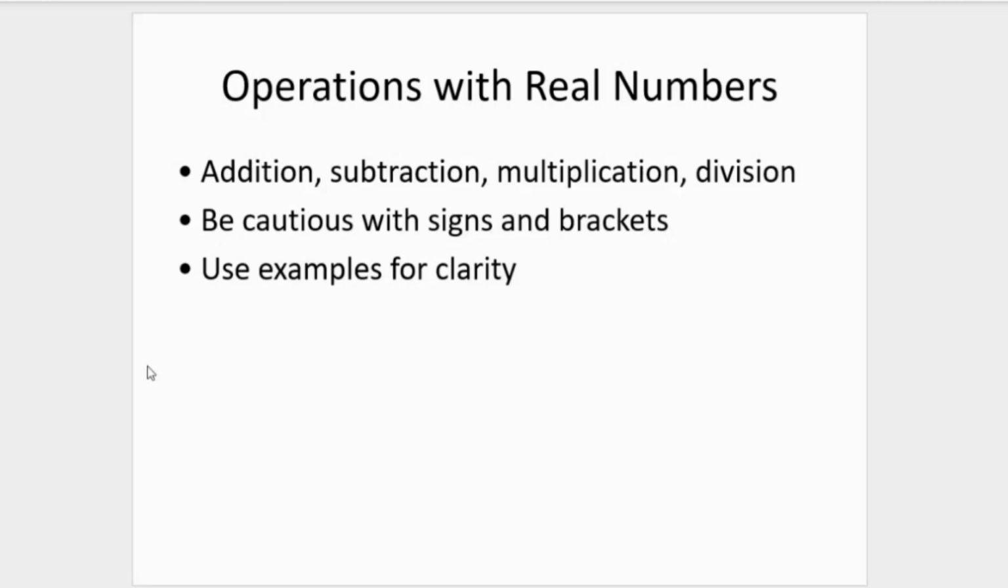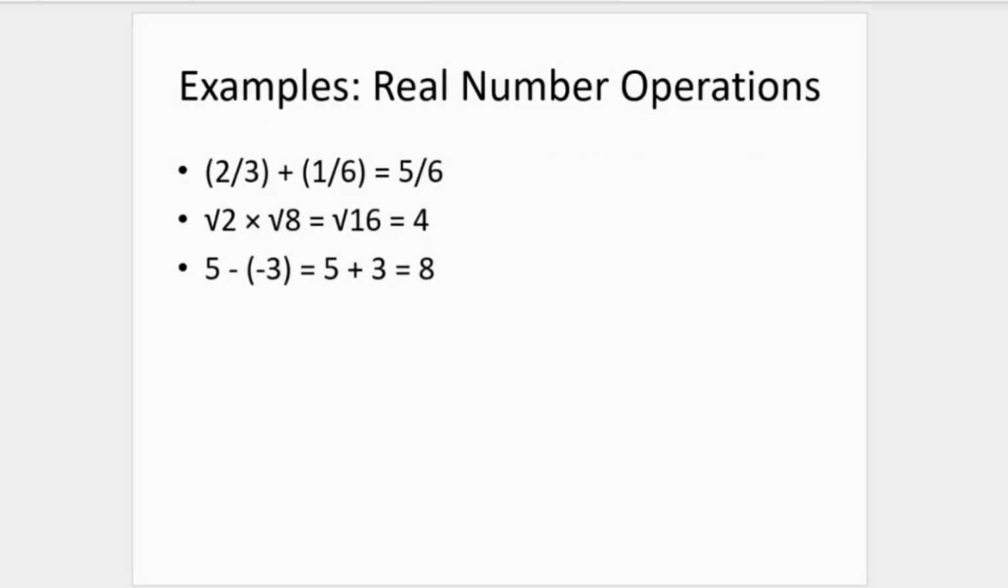This is also an important aspect to look out for, especially when you start to introduce other operations that are not very straightforward or don't fall under the properties that we've listed out. So a few examples now. The first one, 2 over 3 plus 1 over 6 is 5 over 6. Now, if I were to reorder this and say 1 over 6 plus 2 over 3, it will still give me the same output.